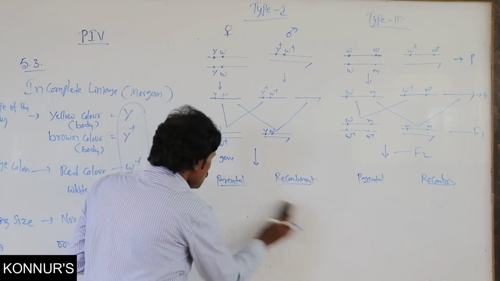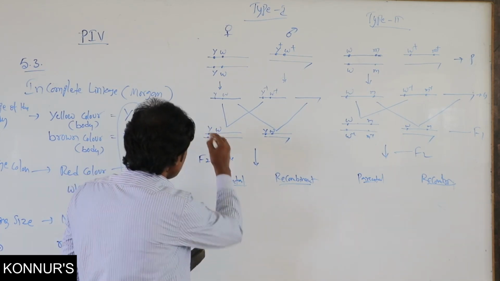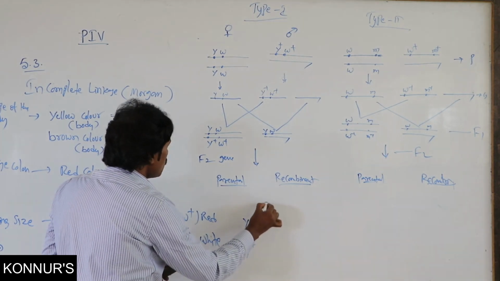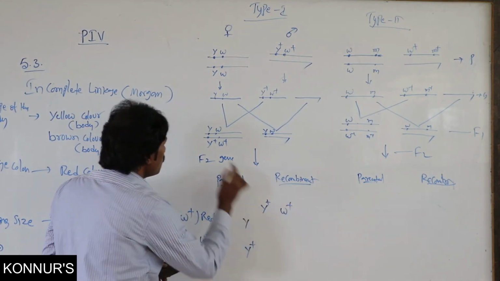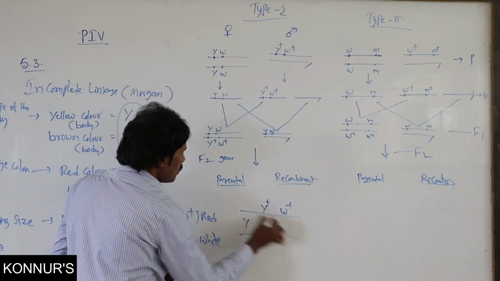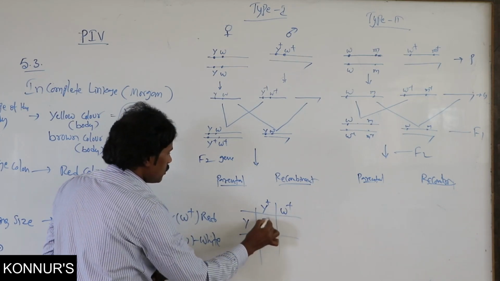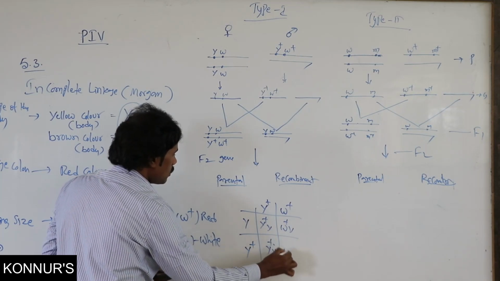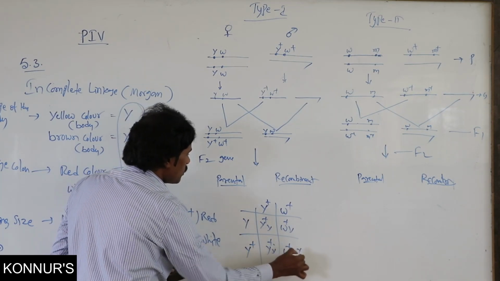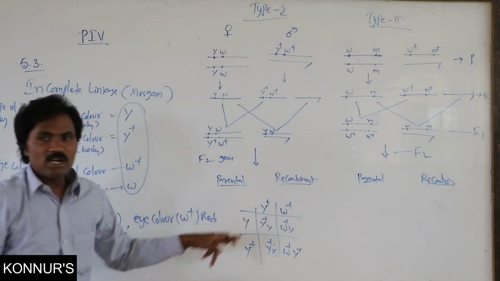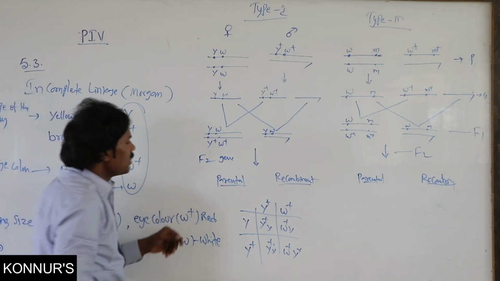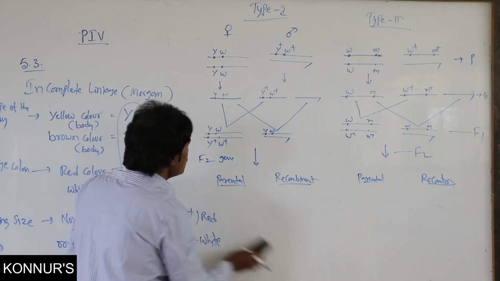Or any one single aspect only, right? In the same manner, W plus Y. Like this, different gametes are formed.